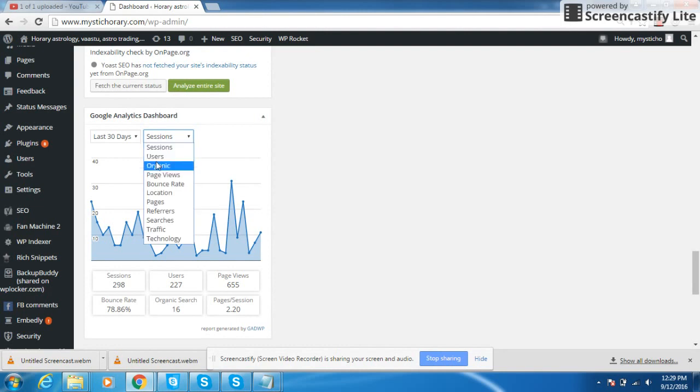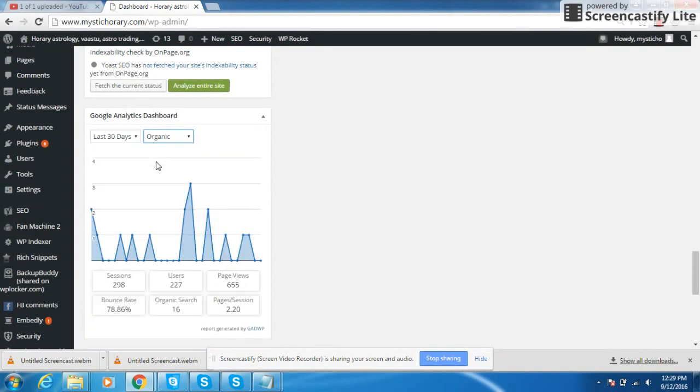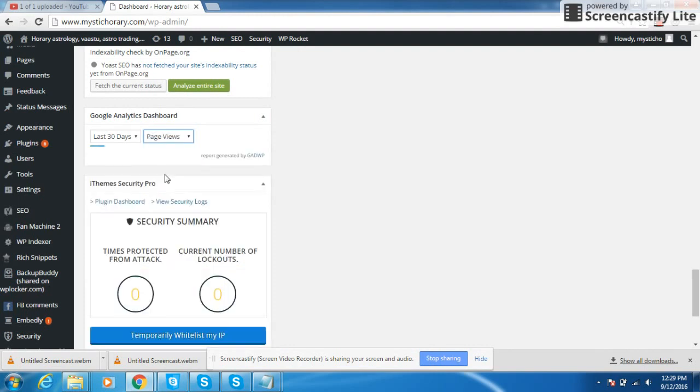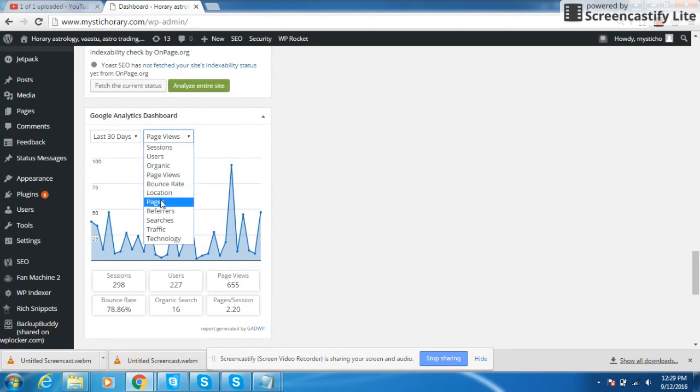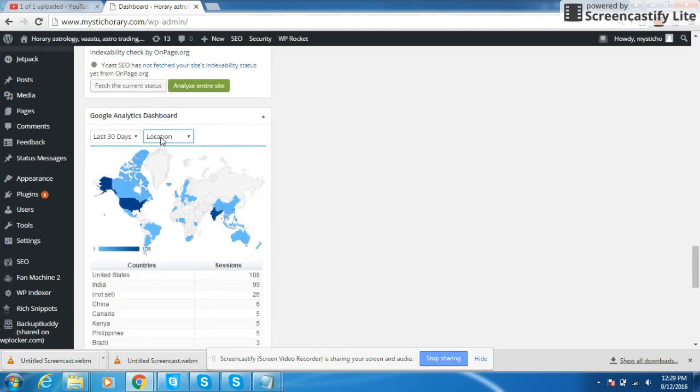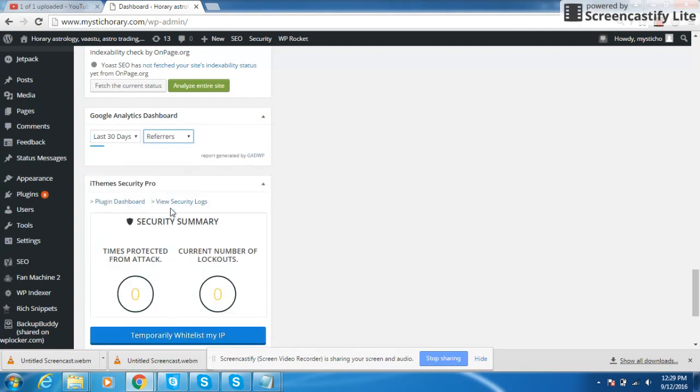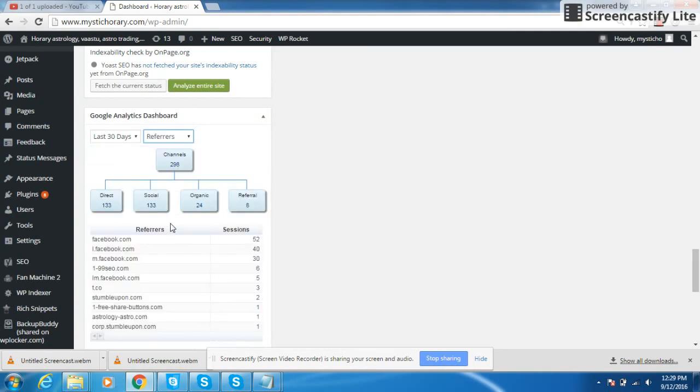Organic clicks tracking is very important because most people don't know where the traffic is coming from. I mean the page views and location. You're getting all the analysis and the referral traffic. This data is very crucial. See how many channels: direct traffic, that means they're typing the name of your website; social platforms means Facebook, Twitter, LinkedIn, whatever. How much traffic is coming from social channels. And organic traffic means directly from search engines. They type a keyword on Google, they find your website and they visit it. That is called organic traffic.